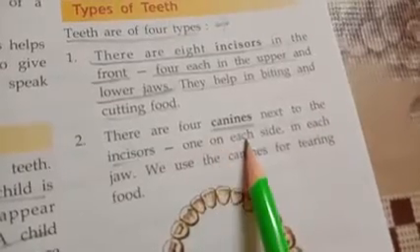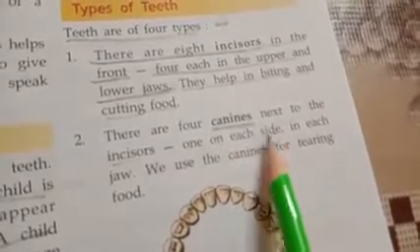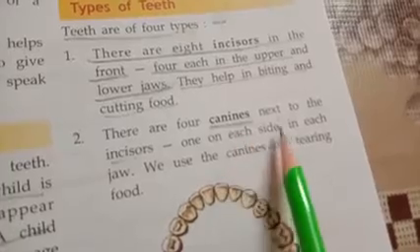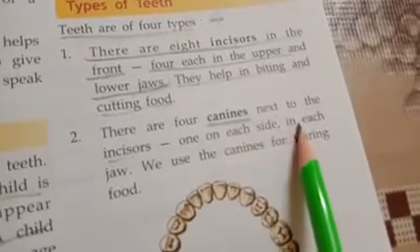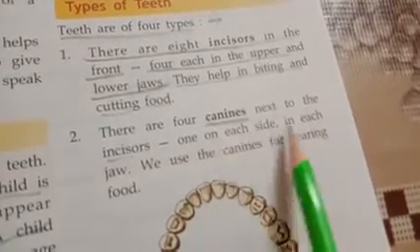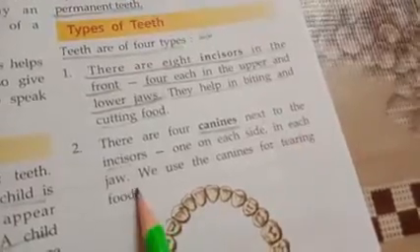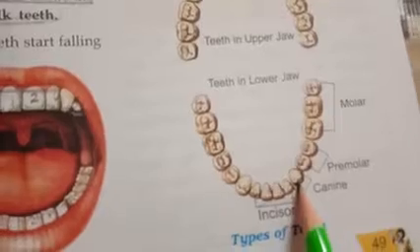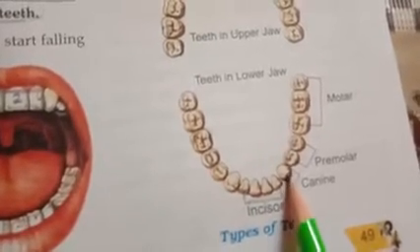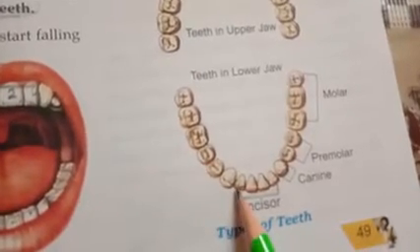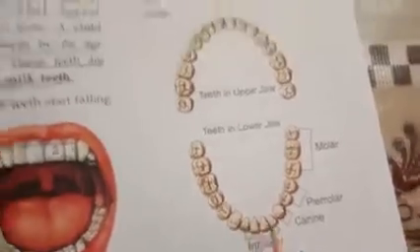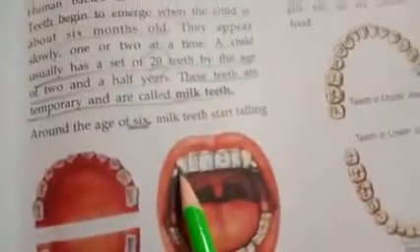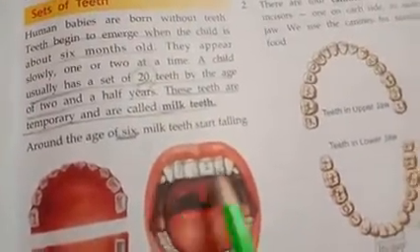One on each side in each jaw. Now from here you will come to know, these are the canines. We call them canines. Here they are, these are canines.